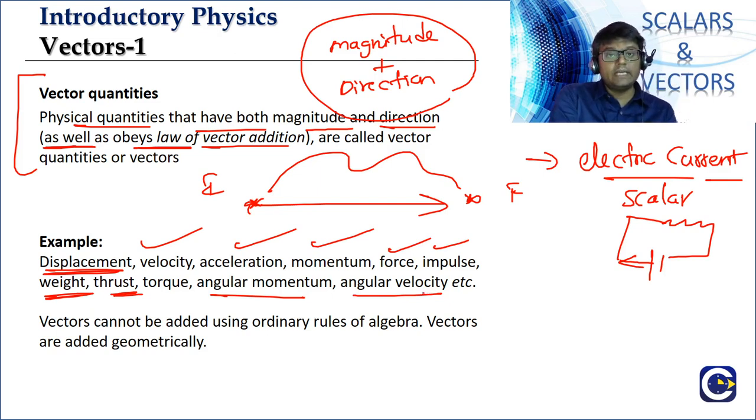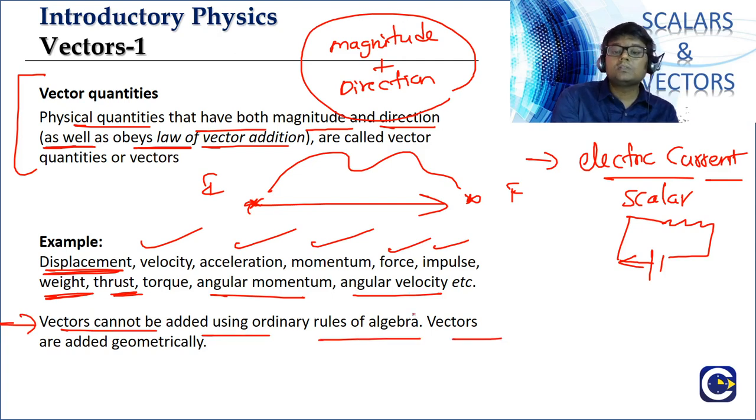Which means they have magnitude, direction, and they also satisfy the vector law of addition. This is an important point, guys. Vectors cannot be added by using the rules of algebra. Vectors are added geometrically.